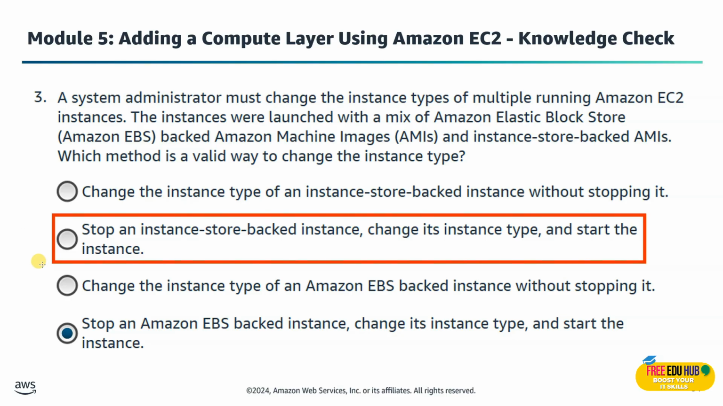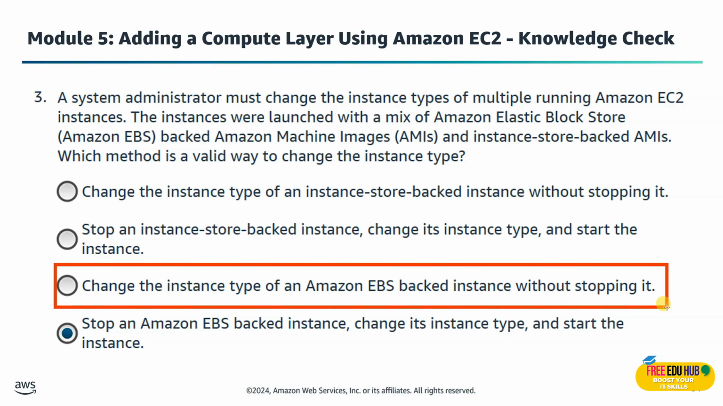And if we look at the last option, which is change the instance type of an Amazon EBS backed instance without stopping it, we are not selecting it because you must stop an EBS backed instance before changing its type. Changing while it's running isn't allowed.